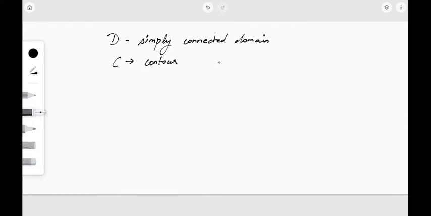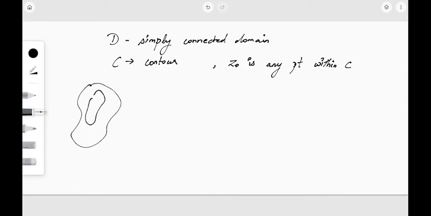Now z0 is any point within C. Suppose this is our domain and this is our contour, in this direction, and this is the point z0 inside the contour.